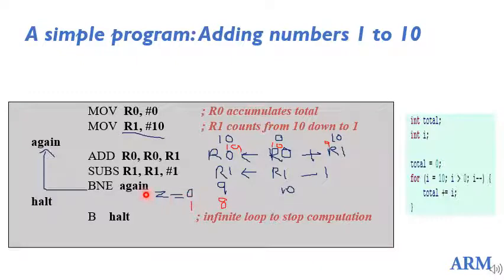So now when R1 has become 0, the result of this instruction is a 0, and hence it will cause the 0 flag to be set. So this condition is not satisfied now because Z is 1. That is why it will not branch, but it will come to the next instruction after this branch instruction, and the next instruction is branch to halt. It's an unconditional branch. Halt is the address of the same instruction, so it is simply an infinite loop to stop computation.